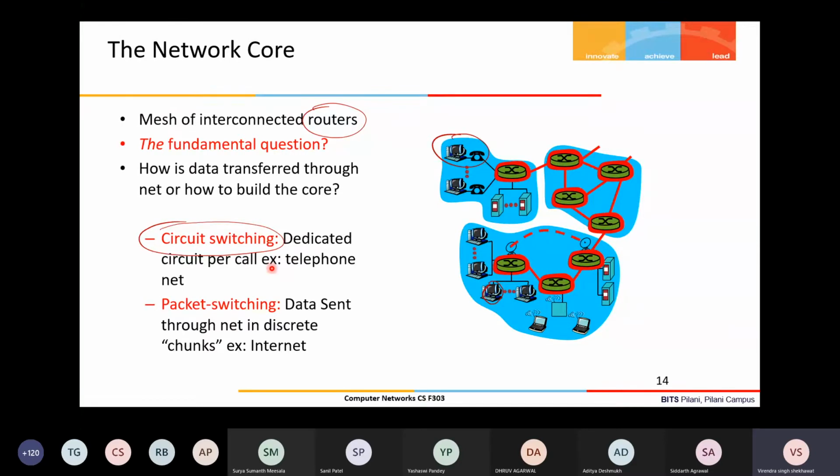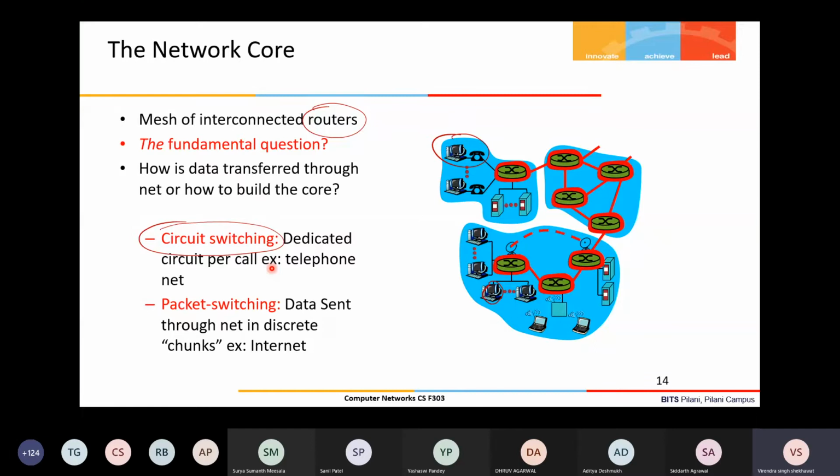How much capacity the channel will be given depends on the application. In a telephony network, it depends on how much bandwidth is required for the audio communication. For other types of connections or data transfer, a different amount is required.